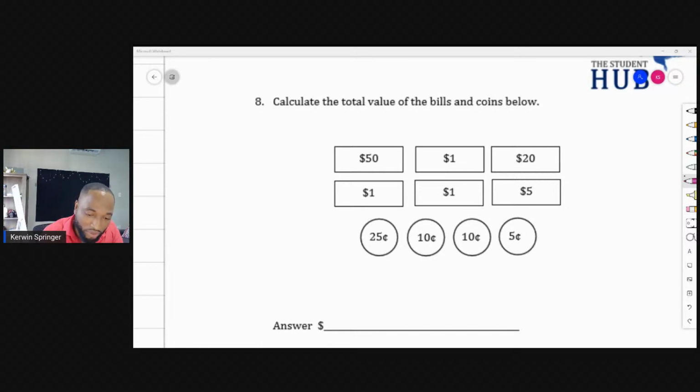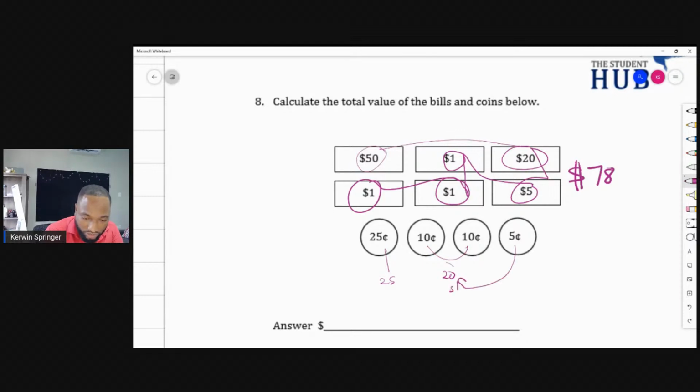Total number. I would do it like this, I'm literally showing you what I'm thinking. Doing the big numbers first: 50 and 20, and so that's 75, 76, 77, 78. So I have 78 in the dollars. And 10 and 10 make 20, 25, and let me throw a 5 on that too. So that's 25 and 25 make 50 cents altogether. They want the answer in dollars, so don't do this, 78 and then put 50 cents. No. You need to pay attention to the units.